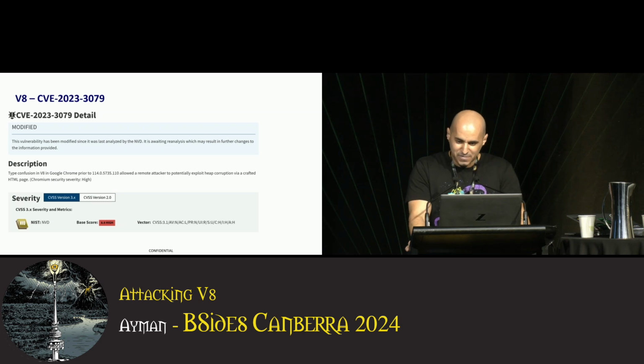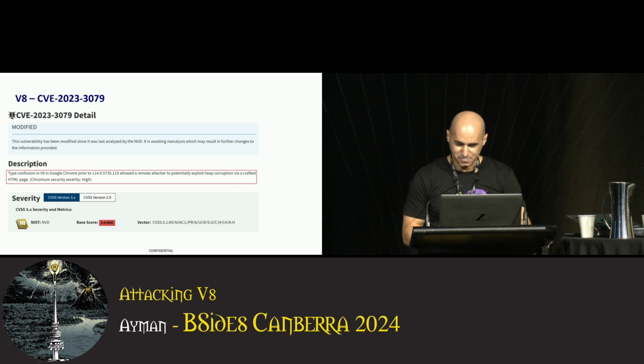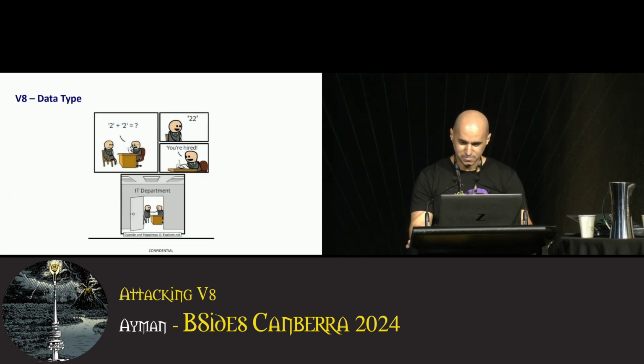Okay, with that brief background, let's get into the vulnerability we're researching, and we'll introduce further theory as we go. From the NIST website, it says there's a type confusion in V8 that allows potential exploitation of heap corruption.